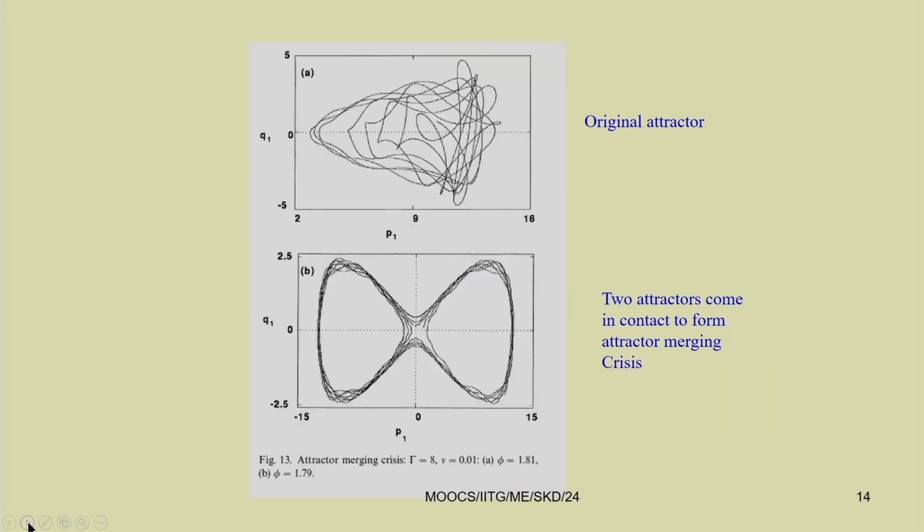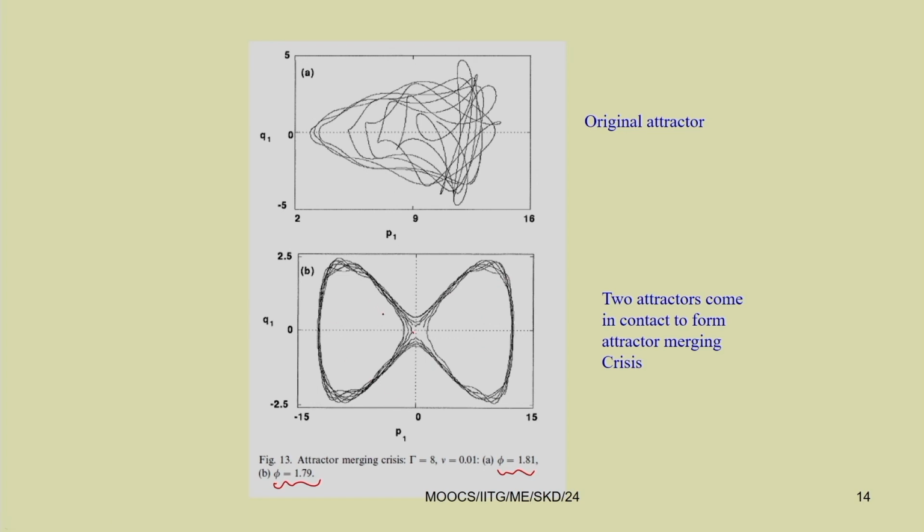Similarly, we can see another type, the attractor merging crisis. For example, at gamma equal to 8 and nu equal to 0.01, now we are changing phi, the non-dimensional frequency of excitation. Initially phi equal to 1.81. When we slightly decrease that frequency to 1.79, suddenly it comes in contact with this unstable fixed point. So, these two attractors merge to form the chaotic response.